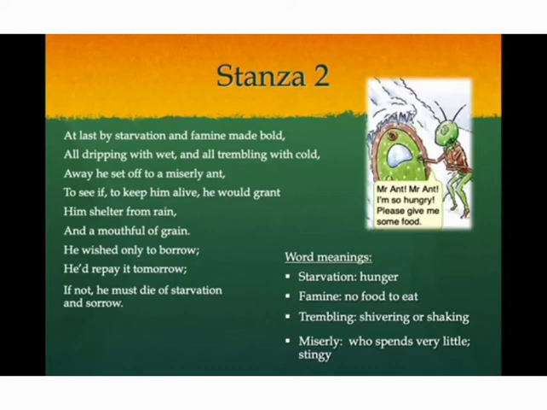He thinks that the ant will help him to keep him alive and would give him shelter from the rain, or a mouthful of grain, or something to eat. He wishes only to borrow. He thinks that he'll repay it the next day. If not, then he must die of starvation and sadness.